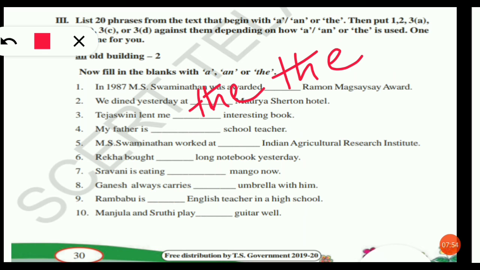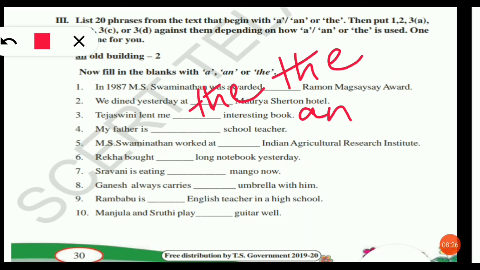Coming to the third one: "Tejaswini lent me dash interesting book." Which article should we use here? Yes, we should use an, because interesting is a word that begins with a vowel sound. I is a vowel sound. So we should put an.